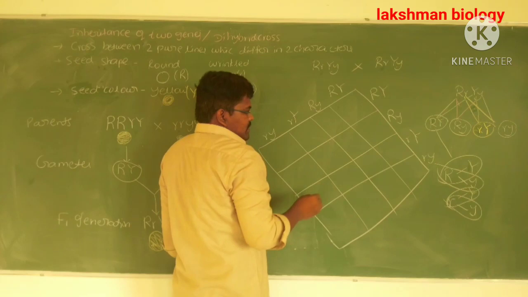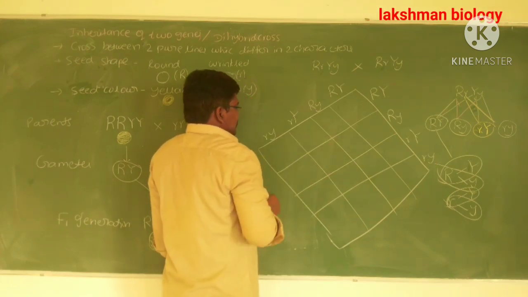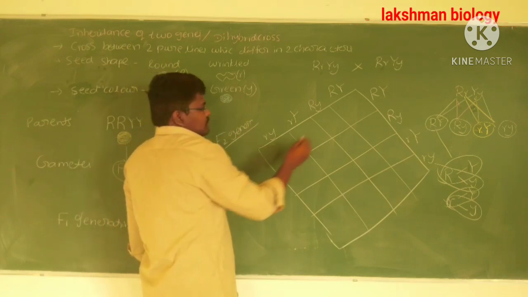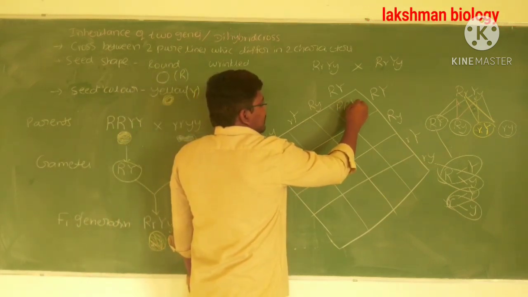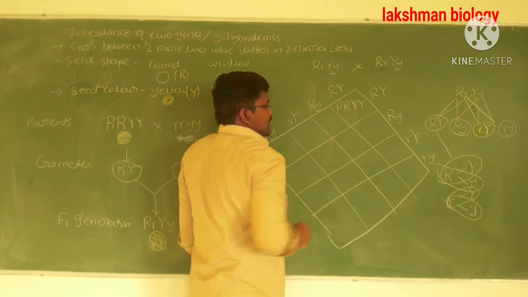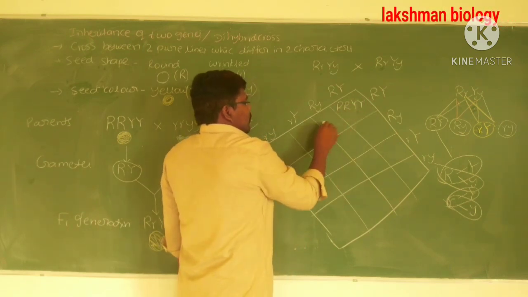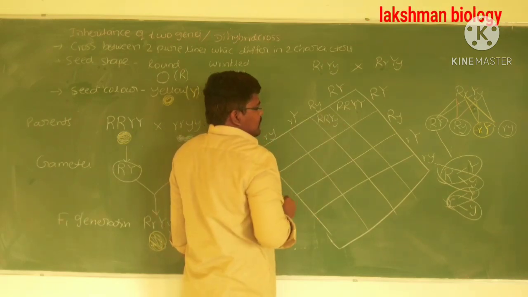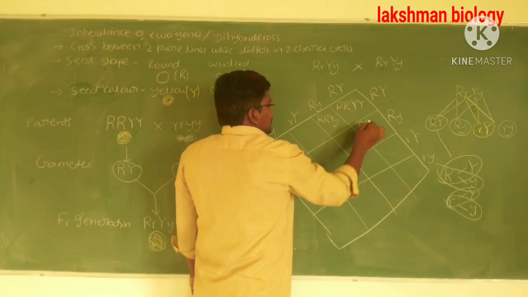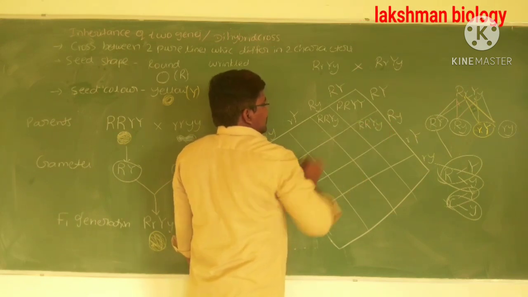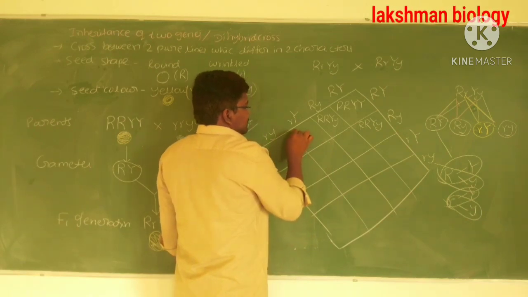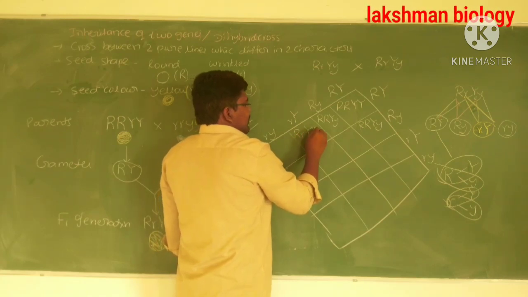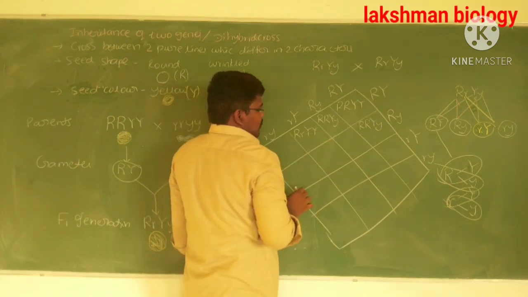Then if you see the genotypes of the plants present in the F2 generation, here capital R, capital Y, round yellow. Capital R, capital Y, small y, round yellow only. Capital R, capital Y, small y, round yellow only. Here capital R, small r, capital Y, round yellow.